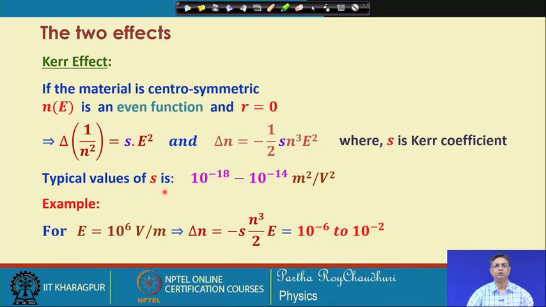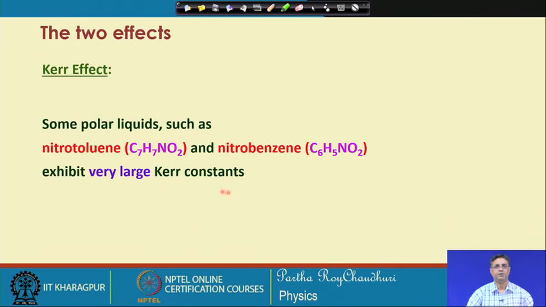The typical values of S will be of the order of 10 to the power minus 18 to 10 to the power minus 14, and an electric field of the order of 10 to the power 6 will create a change in the refractive index of the order of 10 to the power minus 6 to minus 2, which is appreciable. Some polar liquids, for example nitrotoluene and nitrobenzene, exhibit very large Kerr constants.